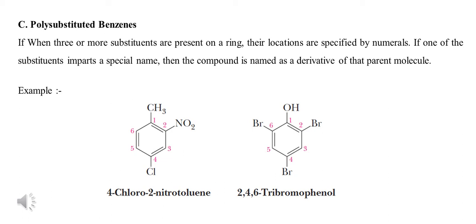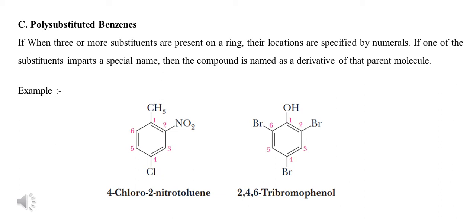Like in the first example, the benzene has three substituents: methyl, nitro and chlorine groups. Out of these, the methyl group is the special substituent that imparts the special name, the common name accepted as an IUPAC name, toluene. So number the ring in such a way that the next substituent, irrespective of alphabetical order, gets the least number.